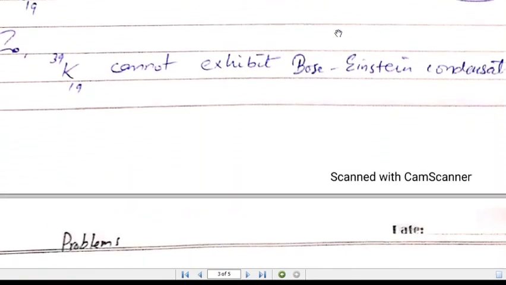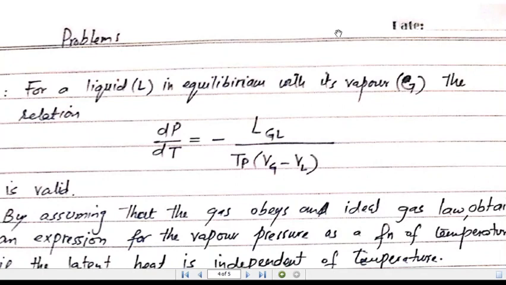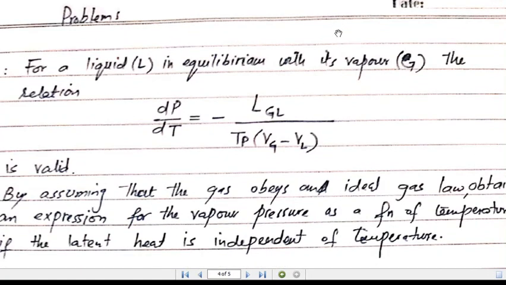So let's move towards the next problem, which is related to chapter 11, about phase transitions. The first question is that for a liquid in equilibrium with its vapor, the relation dP over dT is equal to minus L over T (Vg minus Vl) is valid. If you recall, we derived this equation in our last lecture using the idea that in equilibrium both these phases can coexist on the line, where the Gibbs free energies are equal.